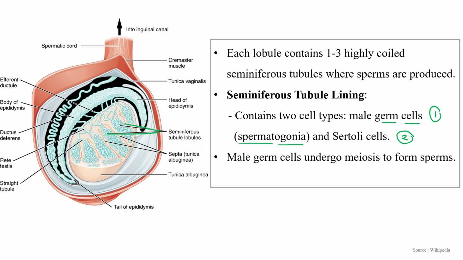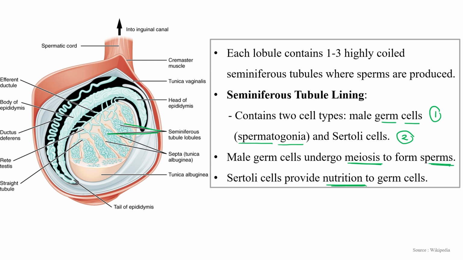Clear? Now, the male germ cells undergo meiosis, because these are able to produce gametes. So meiosis is required. These germ cells undergo meiosis to form sperm. Haploid number of chromosomes must be there, right? And the Sertoli cells, as I just told you, provide nutrition to these germ cells.